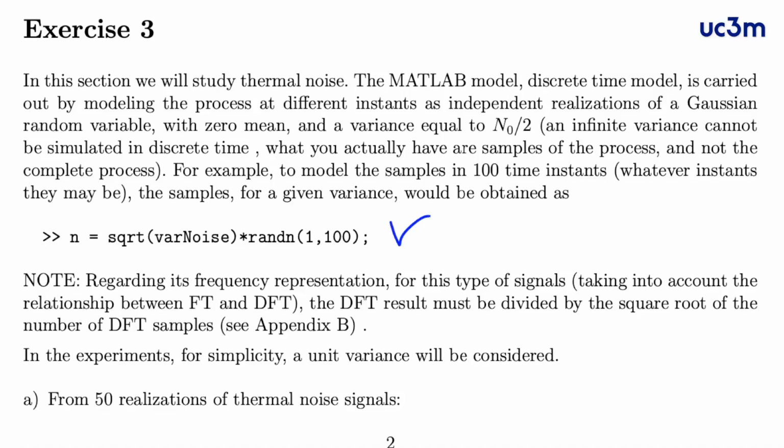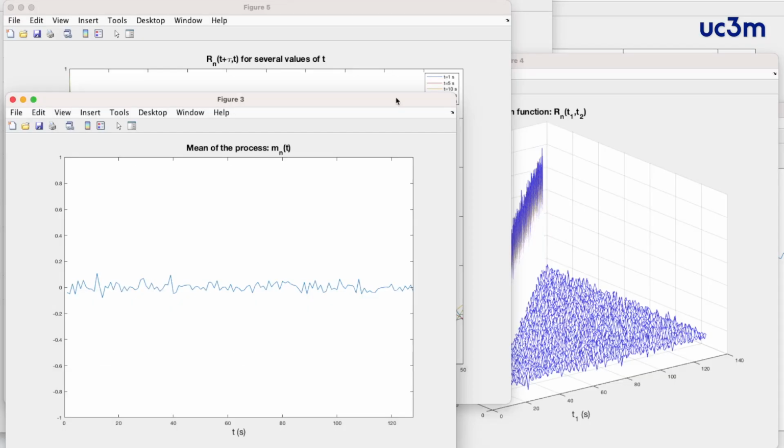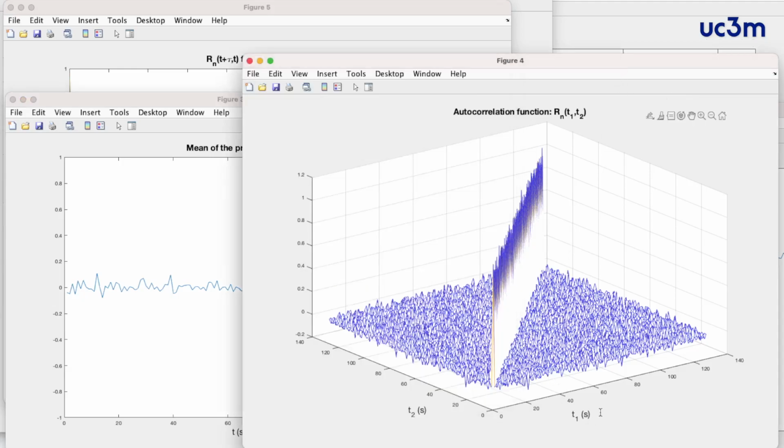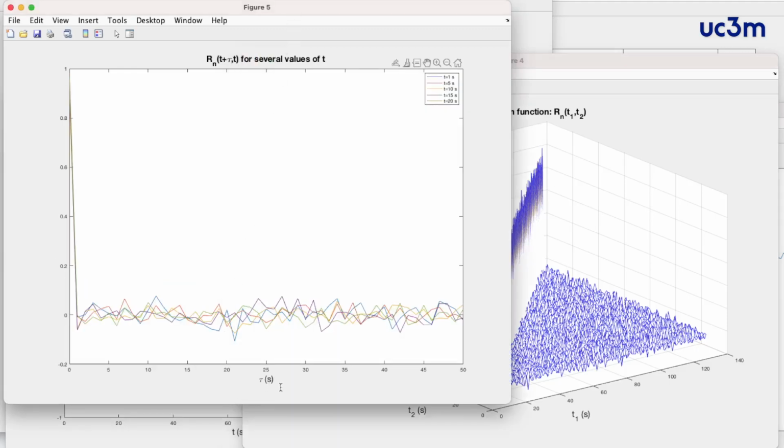Finally, in exercise number 3, we will analyze the characteristics of Gaussian noise. In this case, this noise has zero mean. The autocorrelation function as a function of t1 and t2 is only non-null when t1 is equal to t2, or what is the same, if we plot this autocorrelation function as a function of the difference between the time arguments, we have a delta function independently of the time instants.